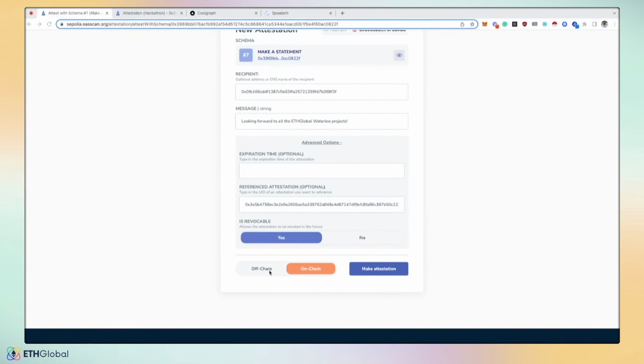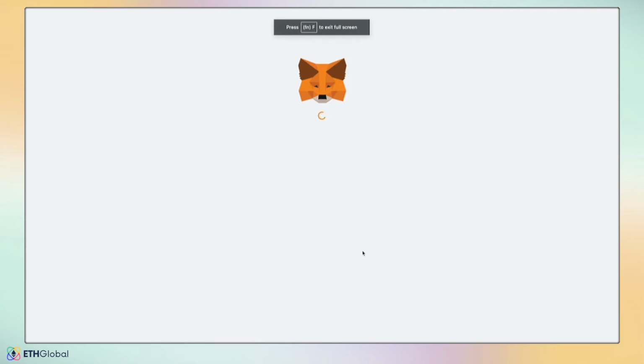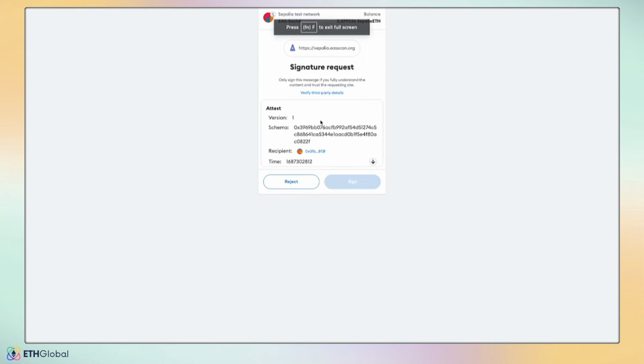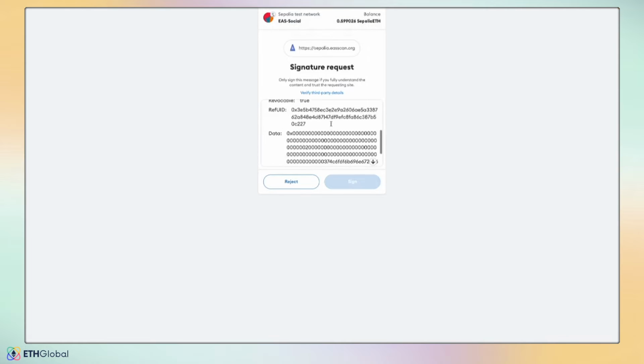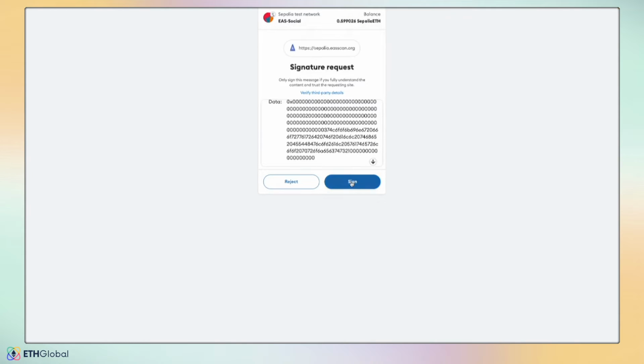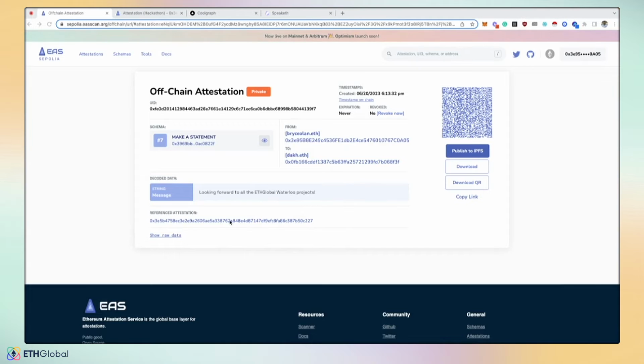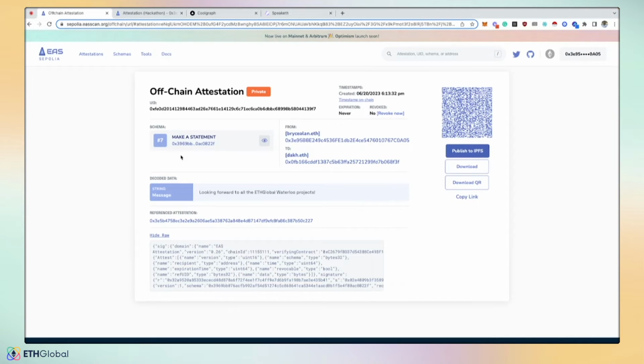Actually, we'll do this one off-chain because we just saw an on-chain one. So this is just an EIP 712 signature. We're signing it. And now we have a completely private off-chain attestation. It's not stored anywhere. It's actually fully encoded in the URI fragment of the URL.